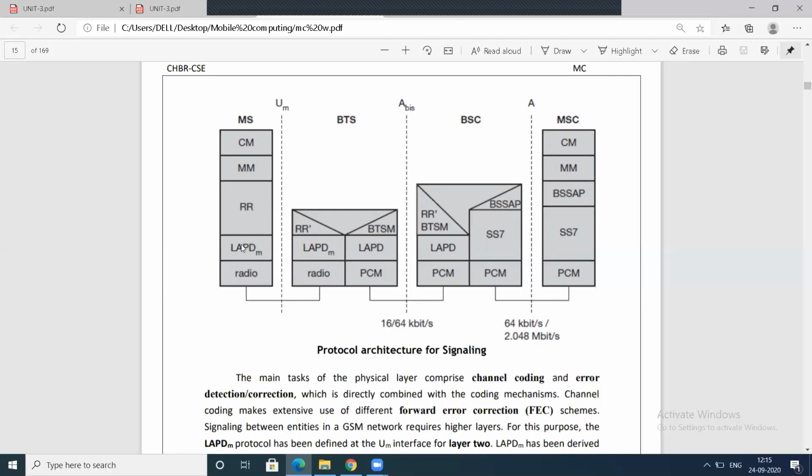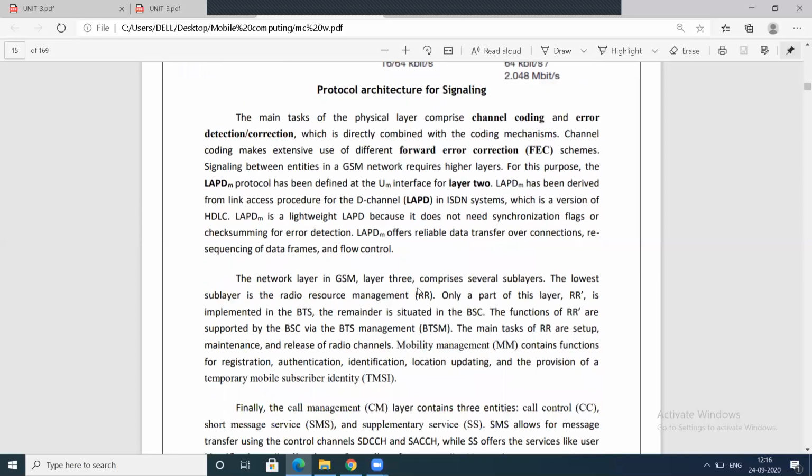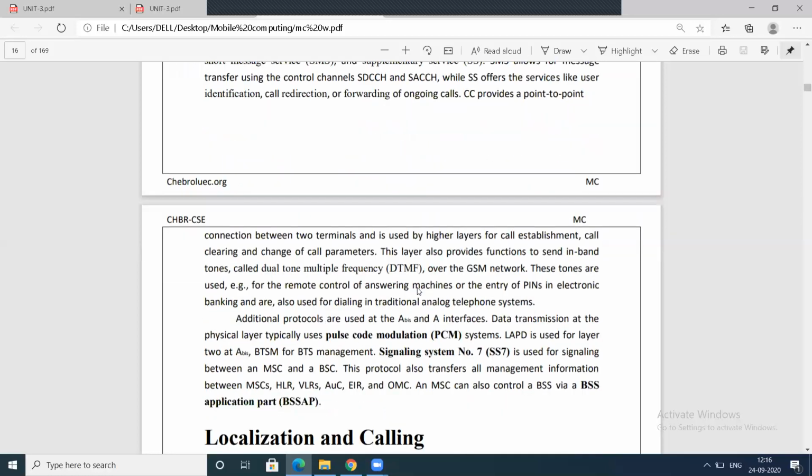Then LAPDm and RR, MM, CM. These are each layer's protocols. Like this, you need to explain each layer protocol. This is the GSM protocol architecture.